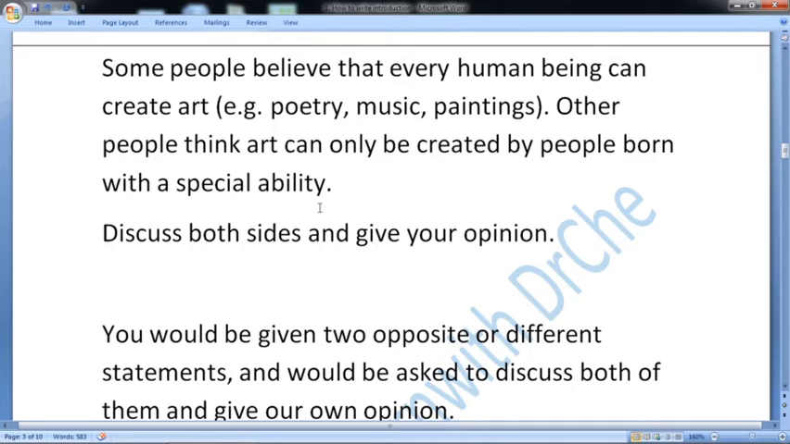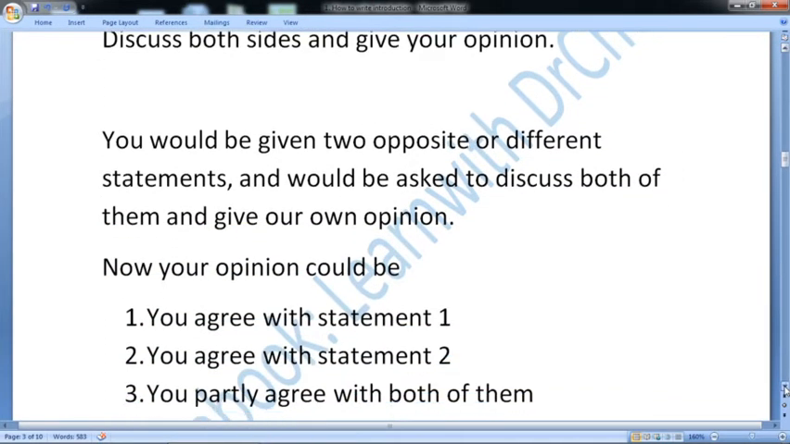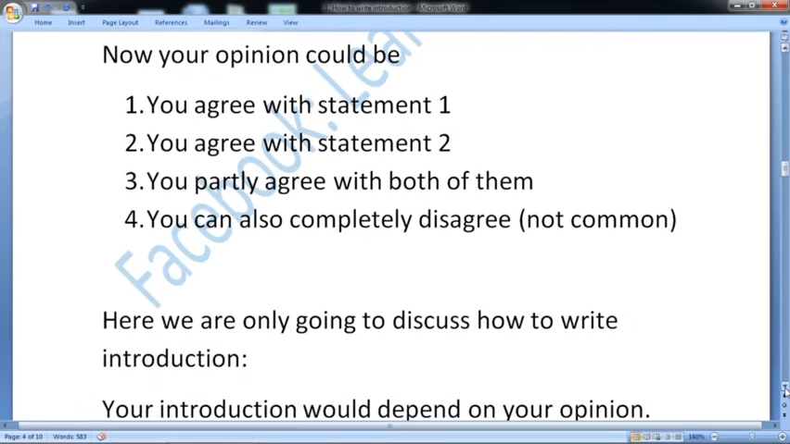So as you know, this is a discuss both sides and give your opinion essay, and there are two opinions, opinion 1 and opinion 2, and we need to learn how to write an introduction in this kind of essay. You would be given two opposite or different statements or opinions, and you would be asked to discuss both of them and give your own opinion also. Now your opinion could be, you could agree with statement 1, you could agree with statement 2, or you can partly agree with both of them, or you can completely disagree. This last one is not very common, but you can have any of these types.